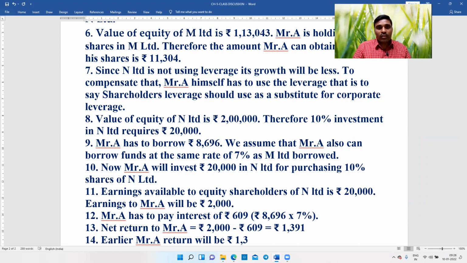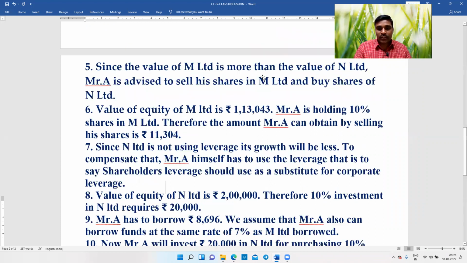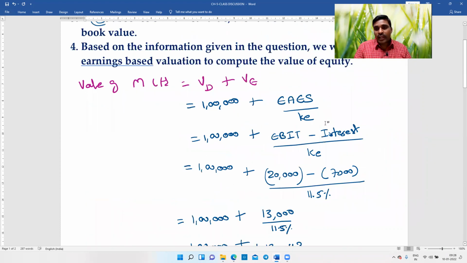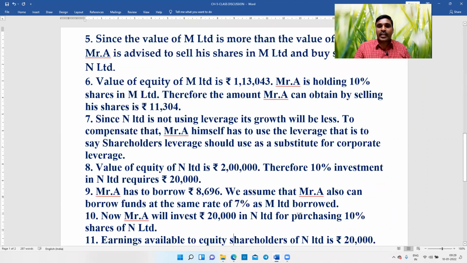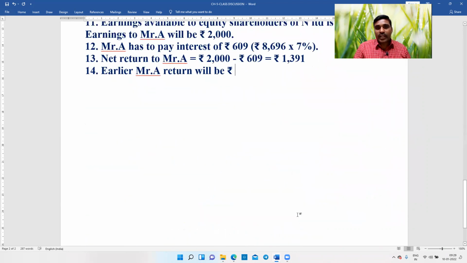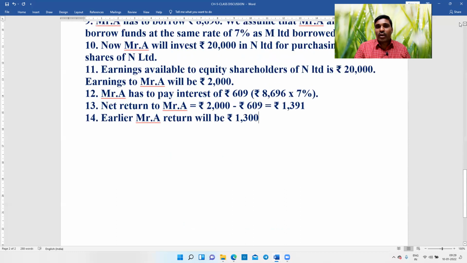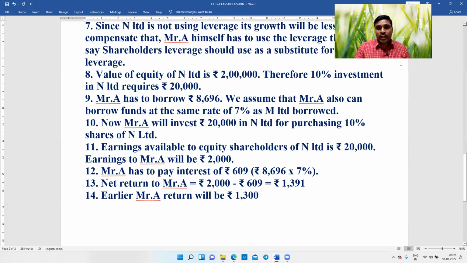What is the earlier A investment? Earlier, earnings available to equity shareholders in M Limited was 13,000. Out of that, A is holding 10%. Therefore, A's return is 1,300. So how did we get 1,300? 13,000 into 10%.